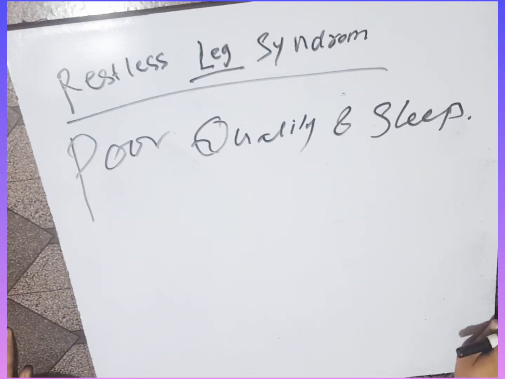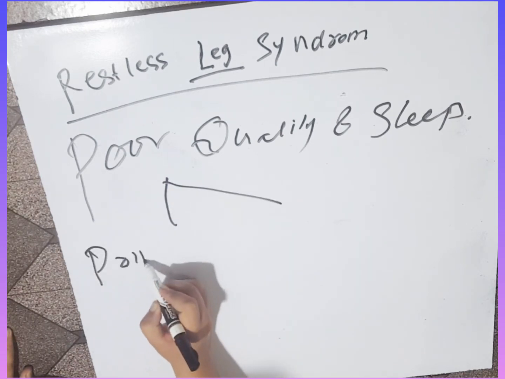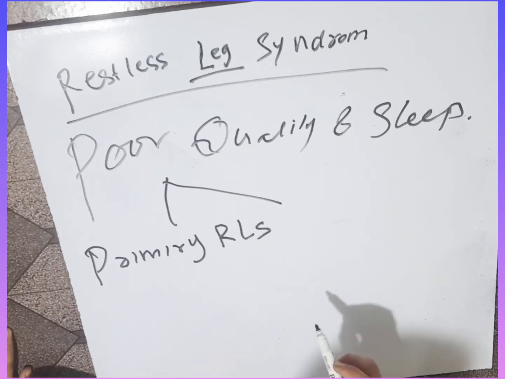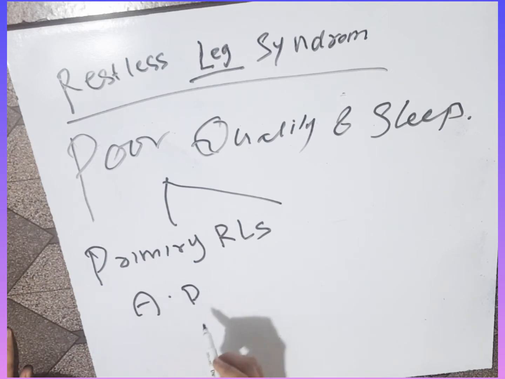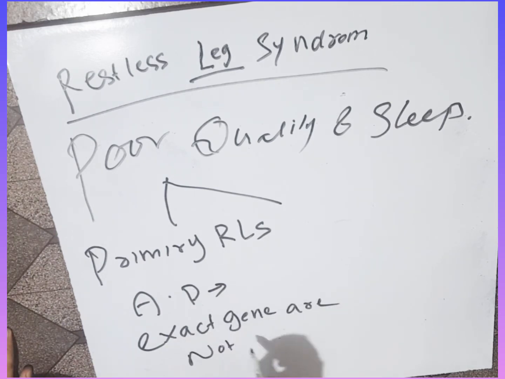There are two types of restless leg syndrome. Number one is primary and the other is secondary. The primary restless leg syndrome is an autosomal dominant disorder, but the exact gene has not been identified. And there is secondary restless leg syndrome.